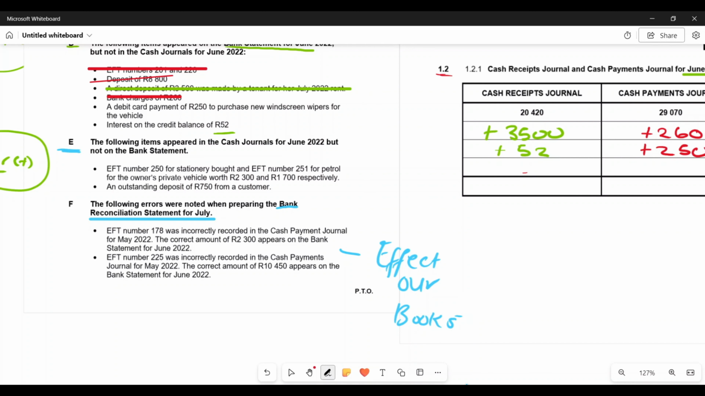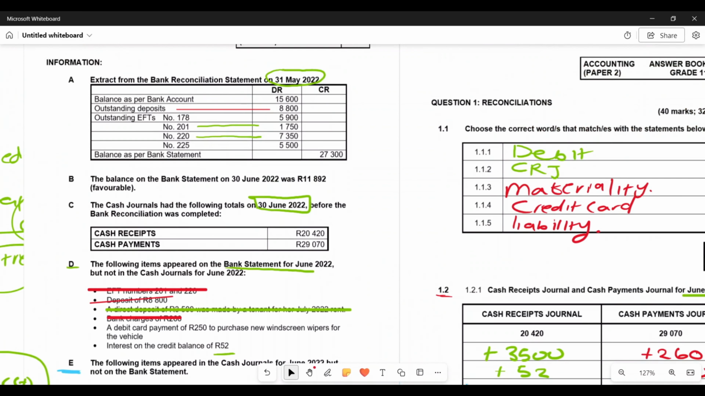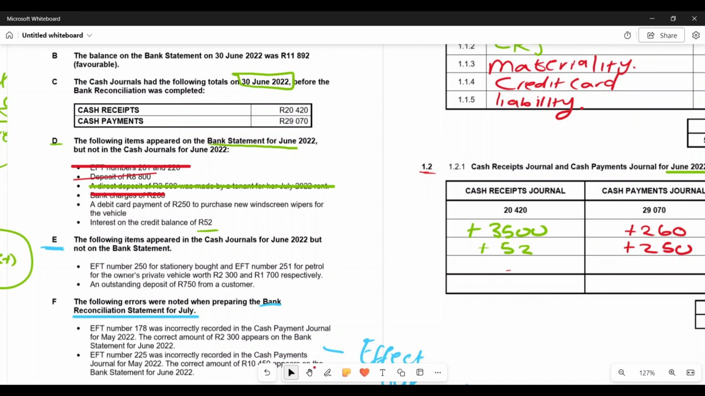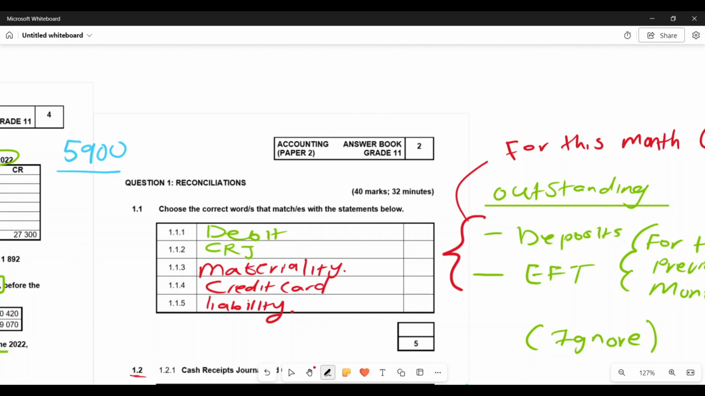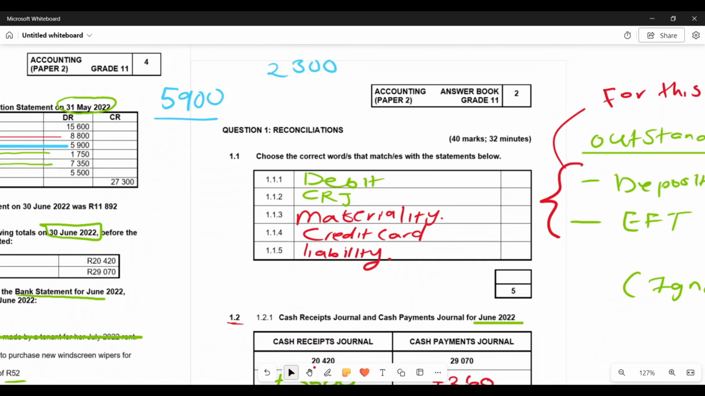Now, EFT number 178 was incorrectly recorded in the CPJ, right? So basically it was incorrectly recorded. The correct amount is 2.3, right? So now let me go look into the EFT 178. Can you see? We said it was 5.9 in our books. This is the error we made. But here they're telling us that the correct amount is supposed to be 2.3 in the CPJ. Can you see that we overstated this amount, right? So the difference between the two amounts, 5.9 minus 2.3, is 3.6. We said we paid 5.9. In actual fact, we were supposed to record 2.3.